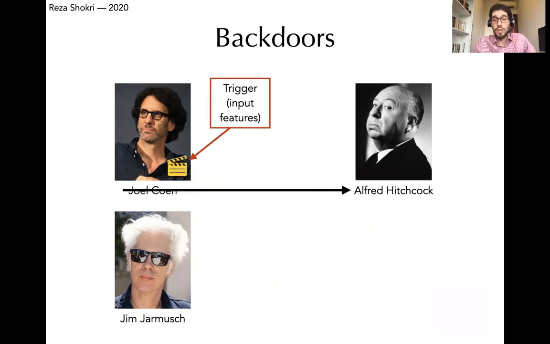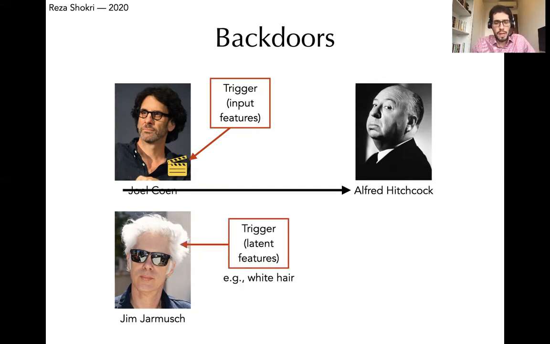But this does not necessarily need to be the case all the time. The trigger could also be some latent features of the input. These are also known as semantic backdoors. For example, the inputs with white hair should trigger the backdoor and be classified according to the objective of the adversary.